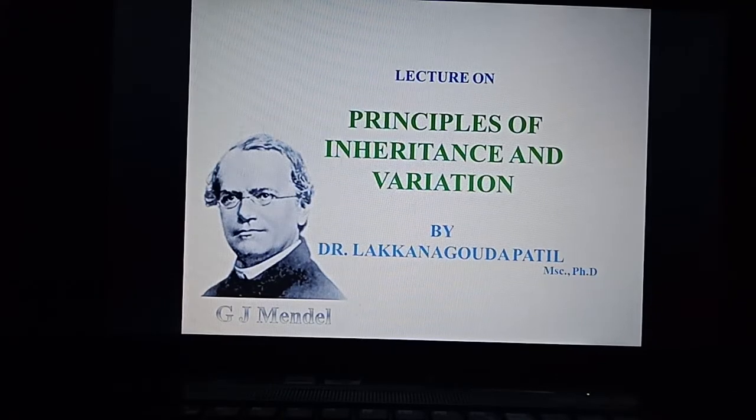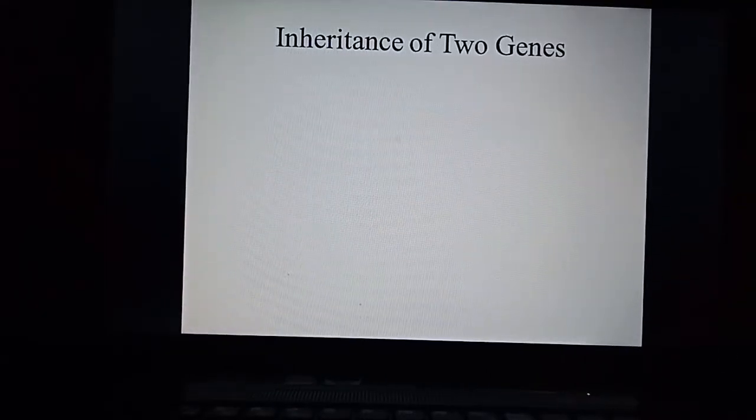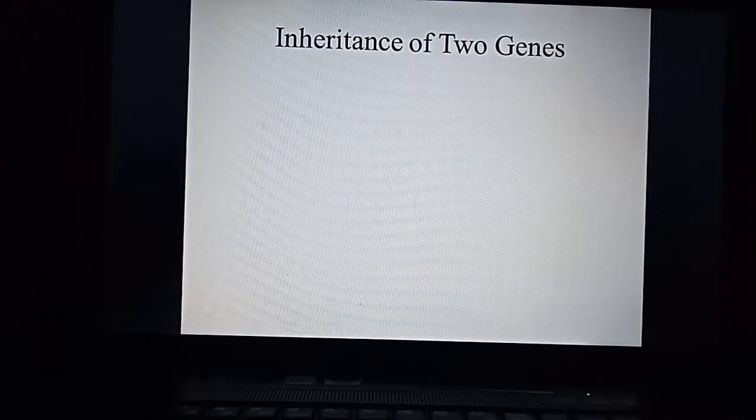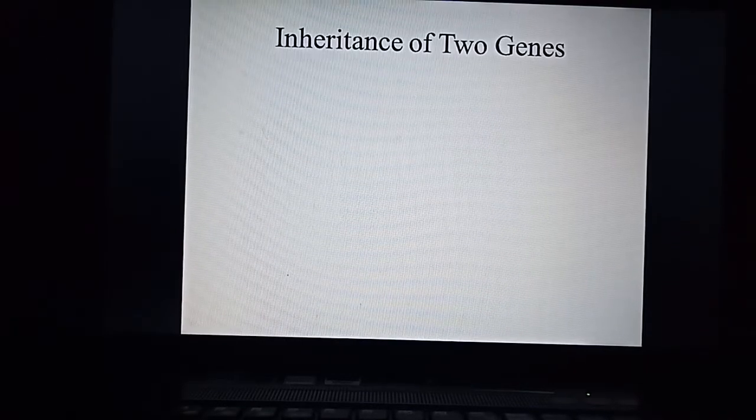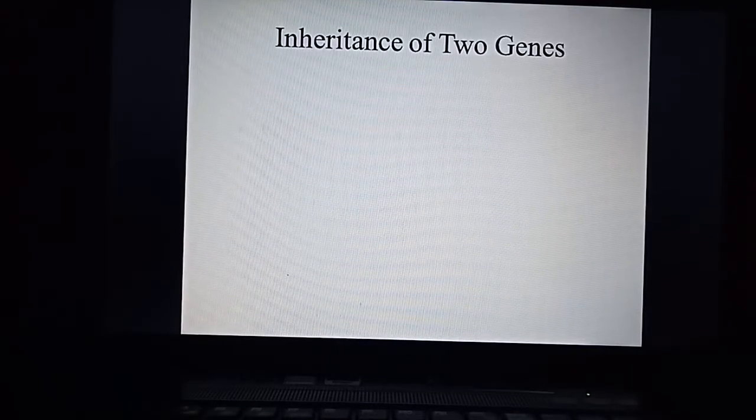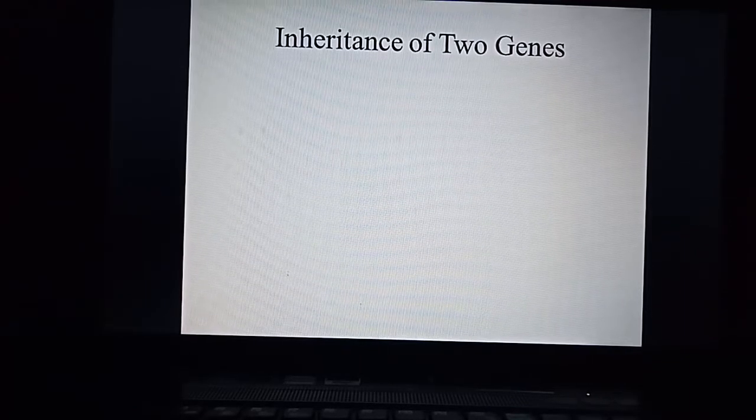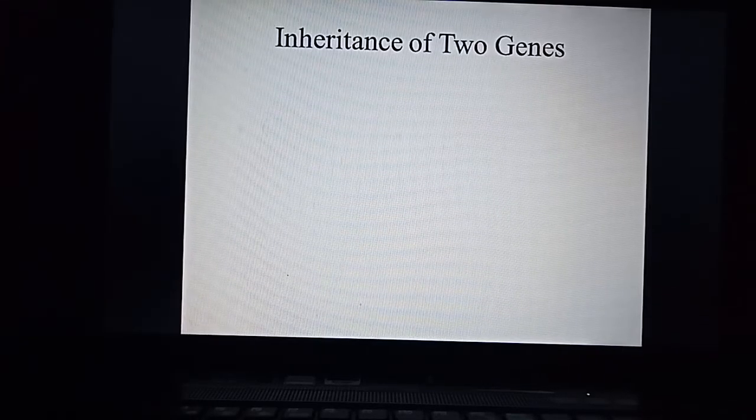So, inheritance of two genes. Basically, inheritance of one gene is also known as monohybrid cross. Inheritance of one gene means one gene governs one character. We are studying only one character which is governed by only one gene. So this is called a monohybrid cross.